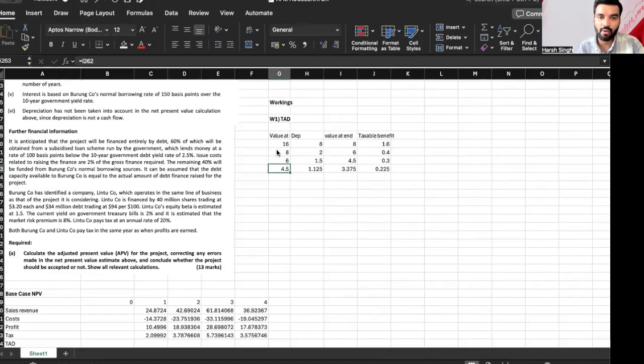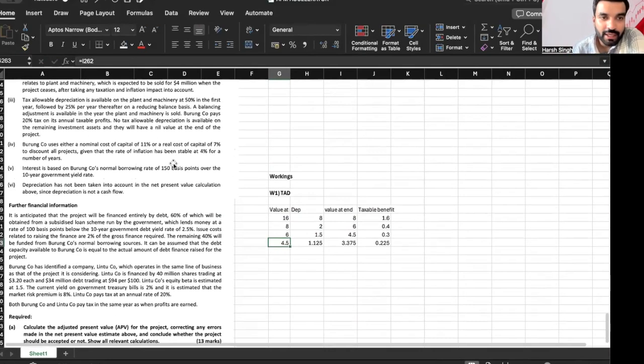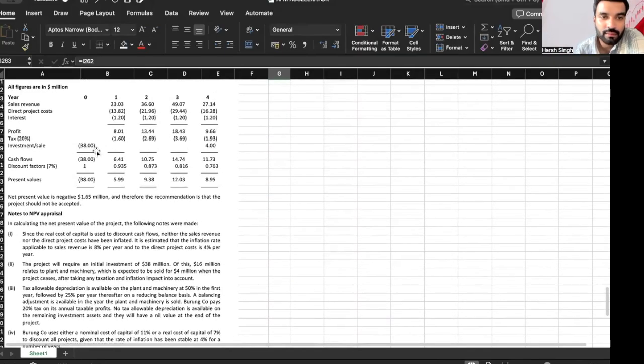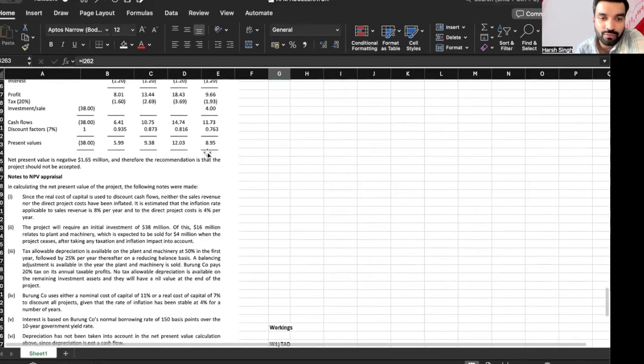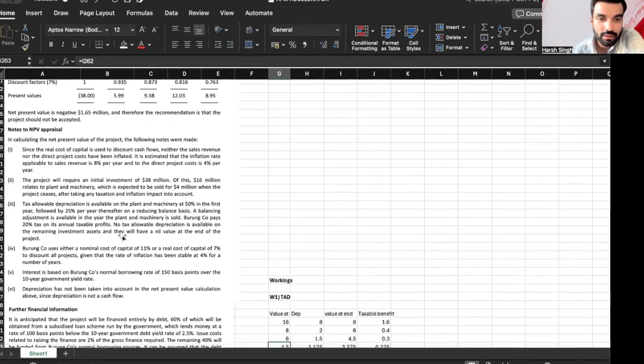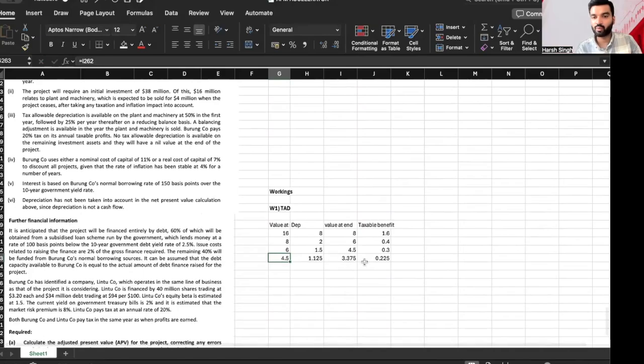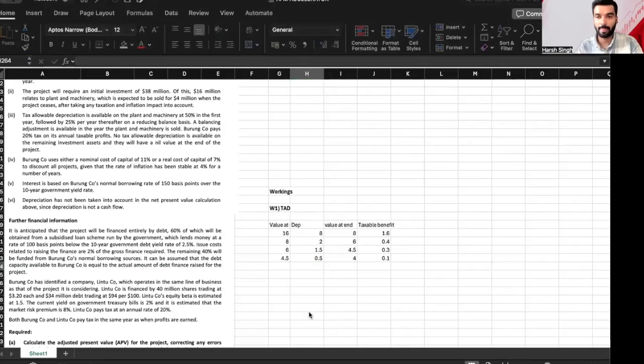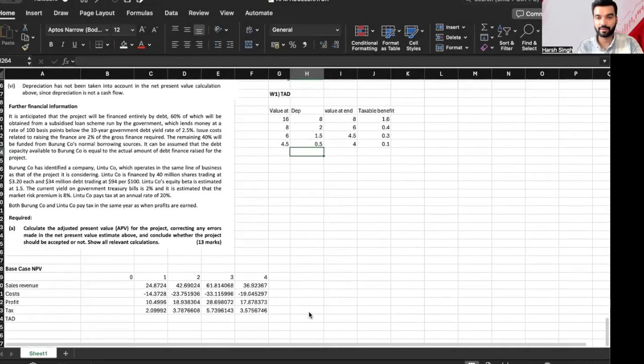This is going to be the amount, but at the end of the project the value will be equal to 4, because the other value of the asset is going to be 0. So this 16 value will remain 4. The depreciation will be this amount minus this amount. This will be the final depreciation, everyone.